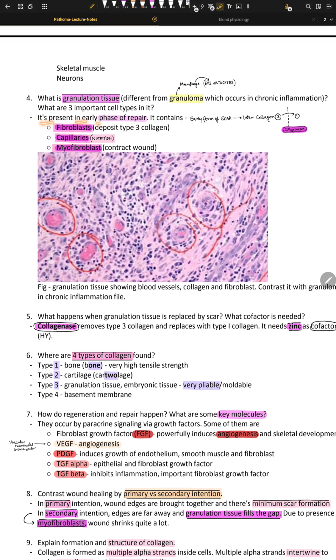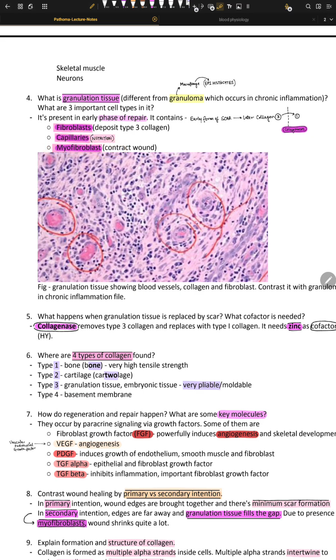So it presents in early phase of the repair. It contains fibroblasts, capillaries, and myofibroblasts. We need fibroblasts because that's the type 3 collagen, right? It turns into type 1 later. Capillaries, of course, we need for nutrition, and myofibroblasts, they contract the wound.